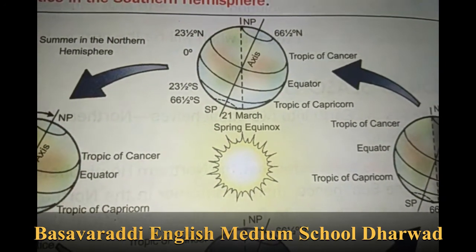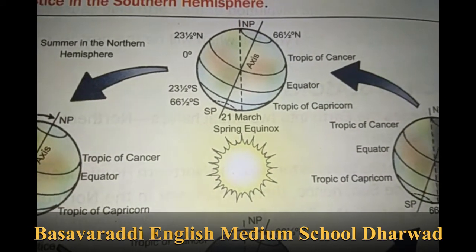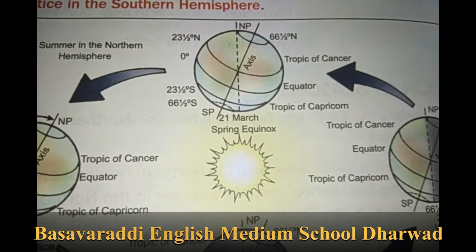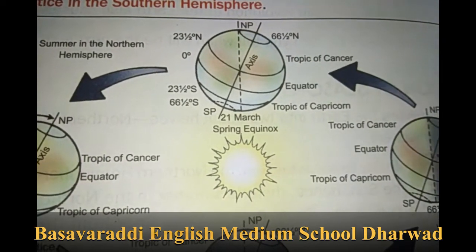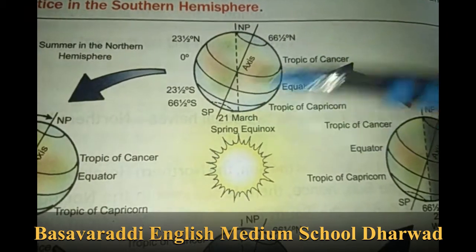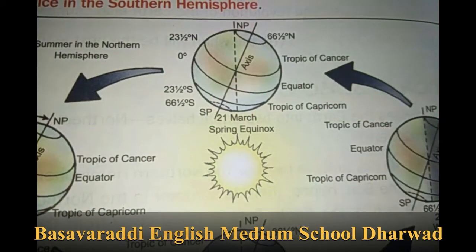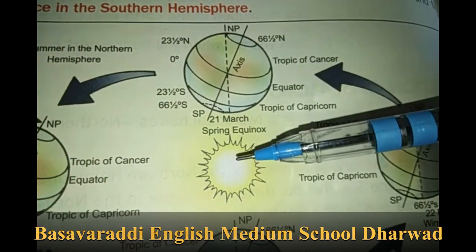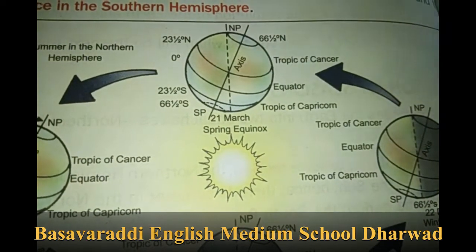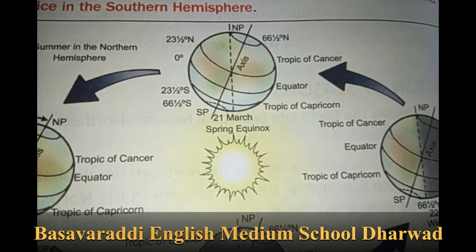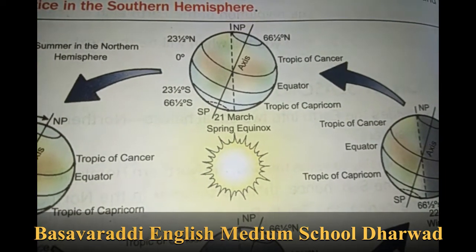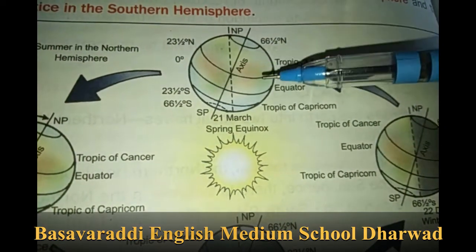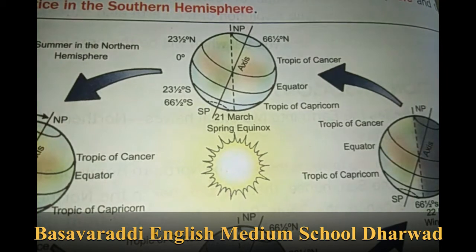Every year on 21st March, sun rays fall directly on the equator. On this day, the length of the day and night